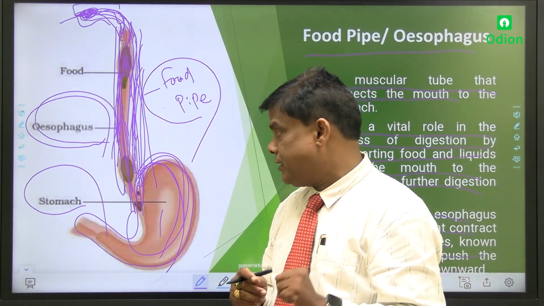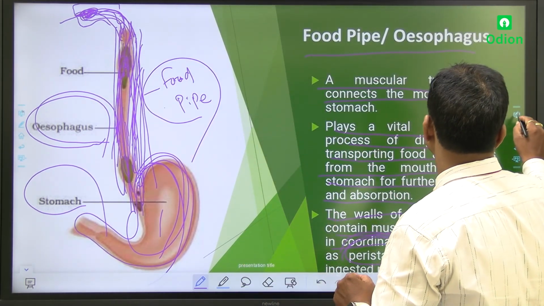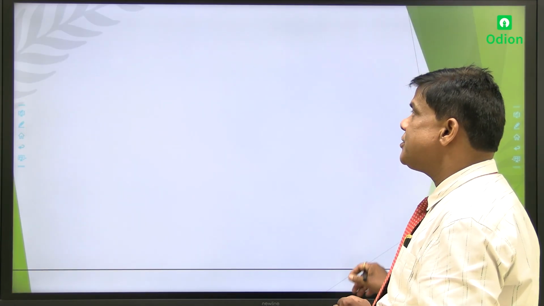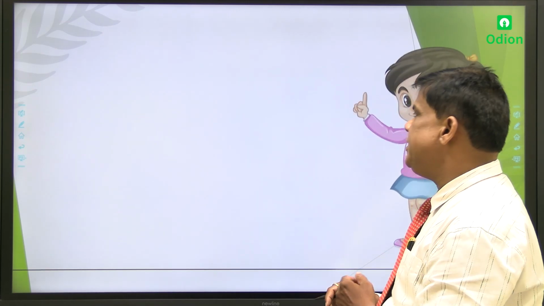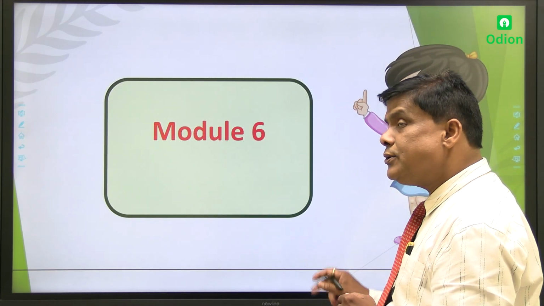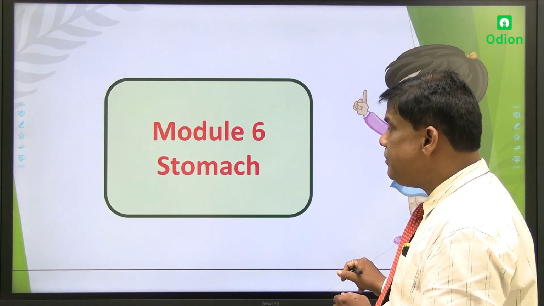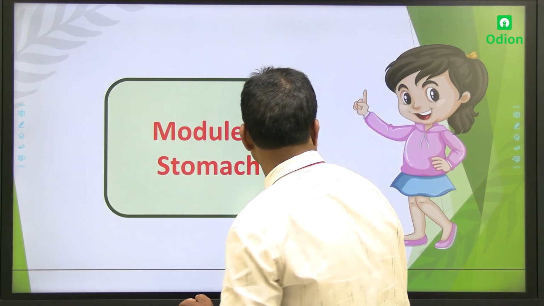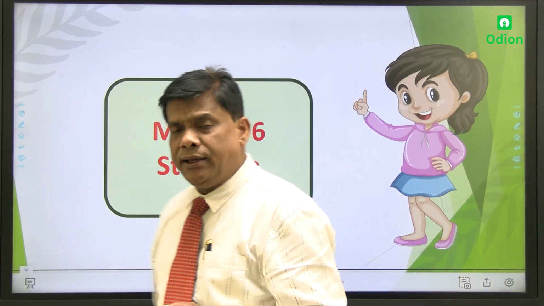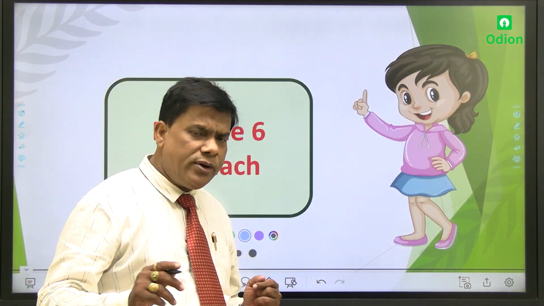Okay, please be attentive in the class. This is all about the food pipe, or you can say the what? Esophagus. Then after esophagus, the next, what is there? Please tell me. Who can say? First of all, I have told you one thing. What is that? Tell me, in the alimentary canal, what is the first one?